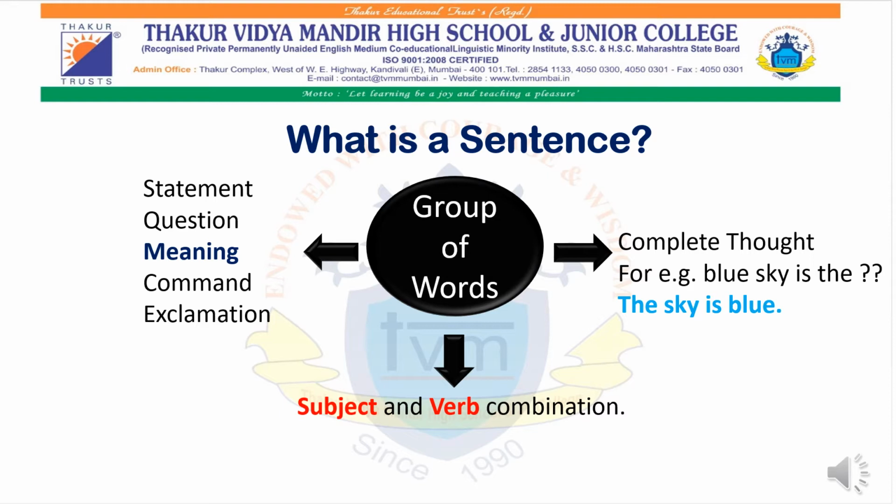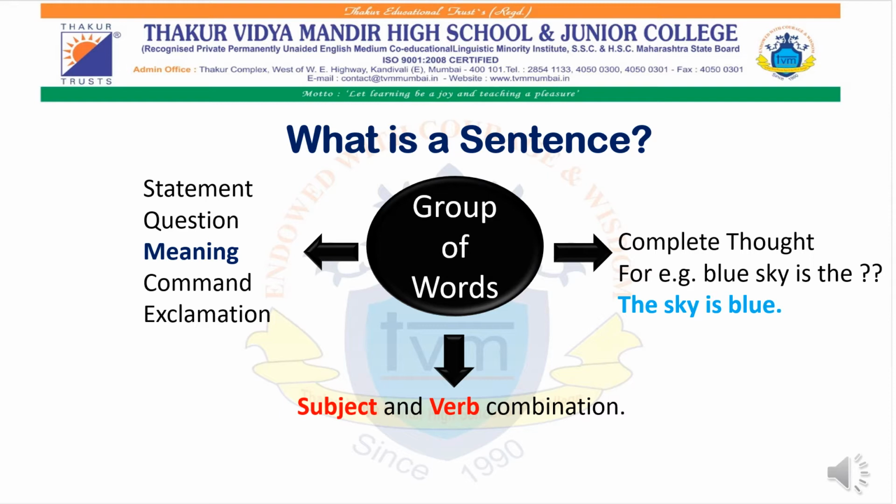As I have explained in my previous video on imperative sentences, I explained in depth what a sentence is. But just to give a brief summary, a sentence is a group of words which has a complete sense, and in a particular sentence there will be a combination of subject and verb.